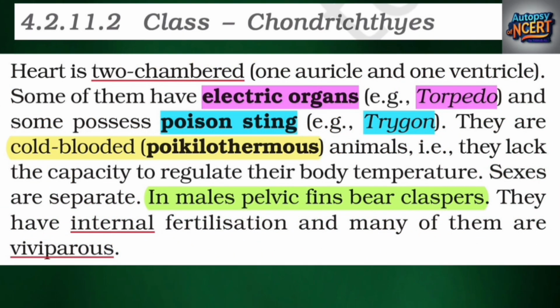Heart is two-chambered, one auricle and one ventricle. Some of them have electric organs, for example, Torpedo, and some possess poison sting, for example, Trygon. They are cold-blooded, poikilothermous animals. That is, they lack the capacity to regulate their body temperature. Sexes are separate. In males, pelvic fins bear claspers. They have internal fertilization, and many of them are viviparous.